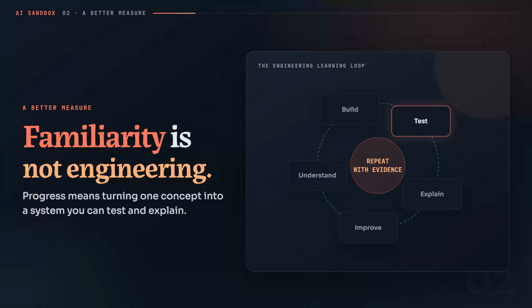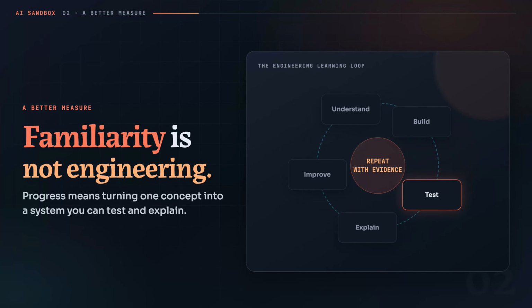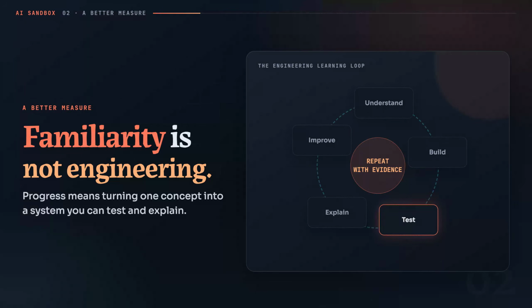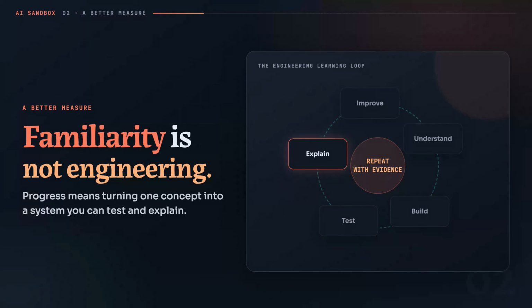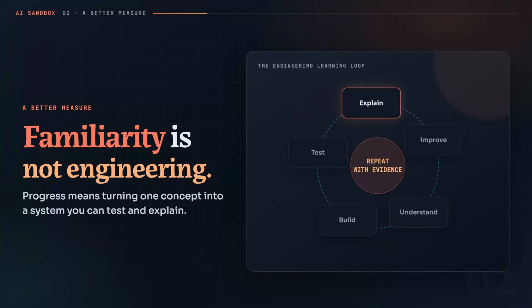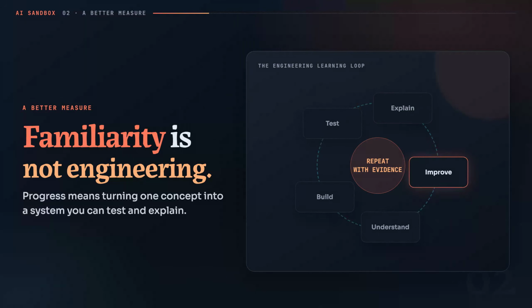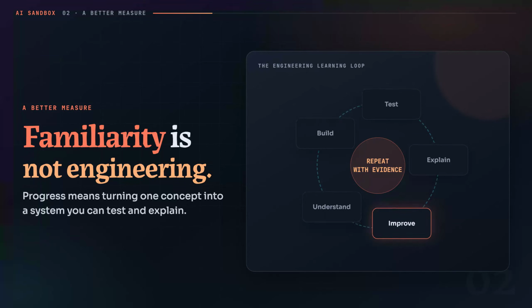Use a different loop. Understand one concept. Build the smallest useful system. Test its normal path and its failure path. Explain what happened in plain language. Then improve one weakness. Every module in this series follows that loop. You do not need perfect theory before building, and you should not keep building without understanding what your system is doing.